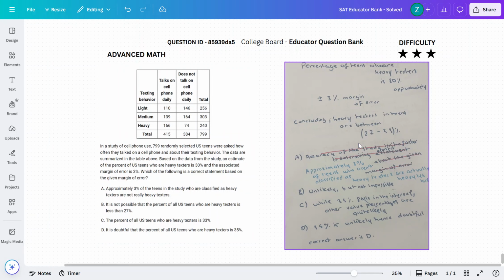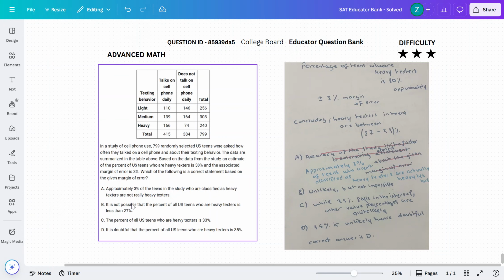So option A is disqualified. Now option B says it is not possible, hence impossible, that the percent of all US teens who are heavy texters is less than 27%. Here I disagree because it is extremely unlikely, since we've taken a pretty big sample of US teens, but it is not impossible, because at the same time, we are given a sample.